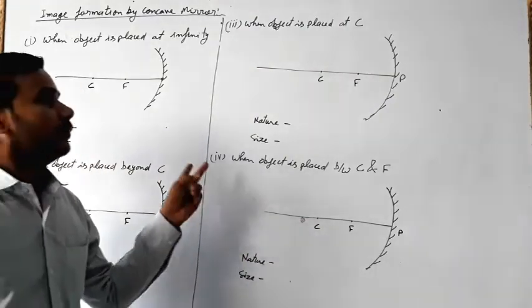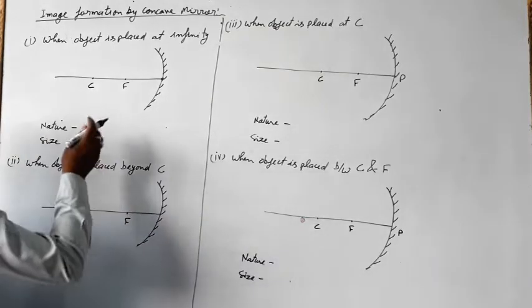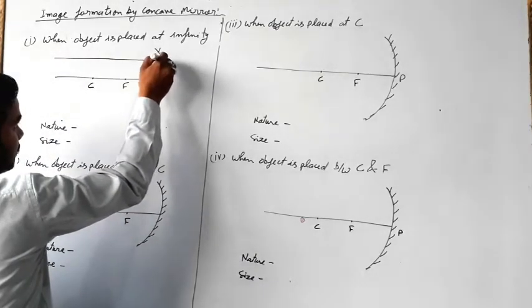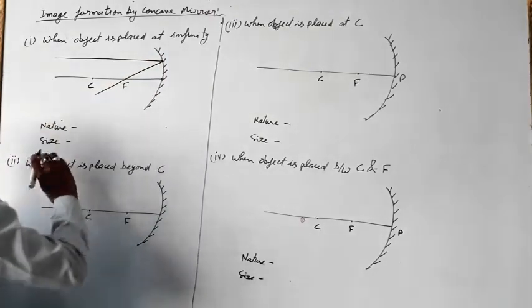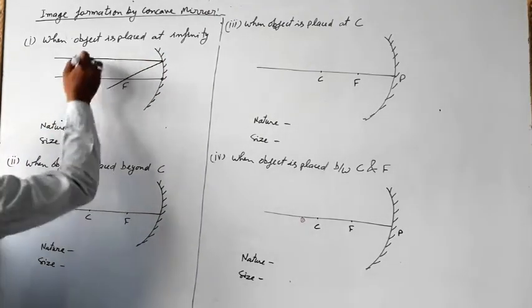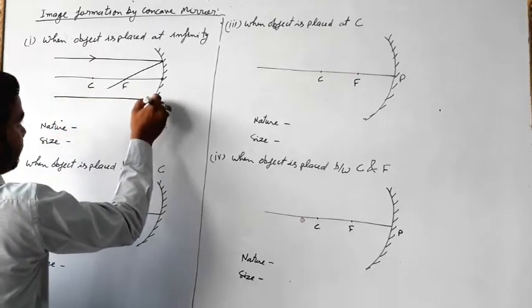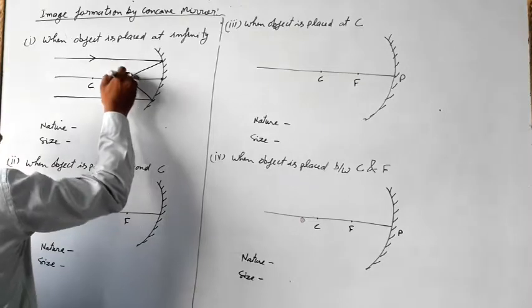Any two rules we have to apply. The first rule: all the light rays coming parallel to the principal axis pass through the principal focus after reflection, and the second light ray coming parallel to the principal axis also passes through the focus.